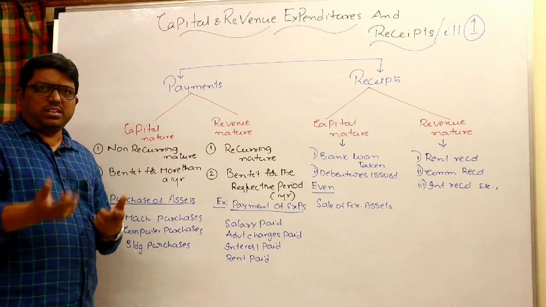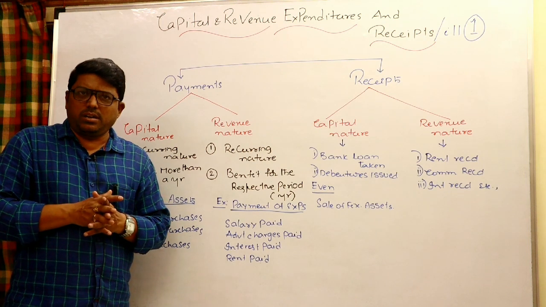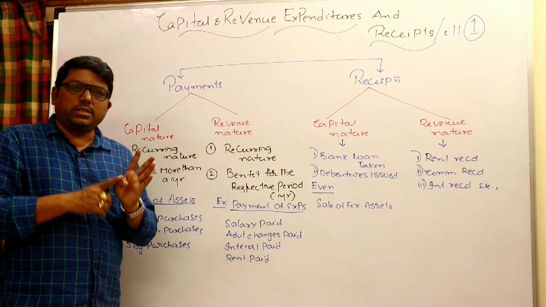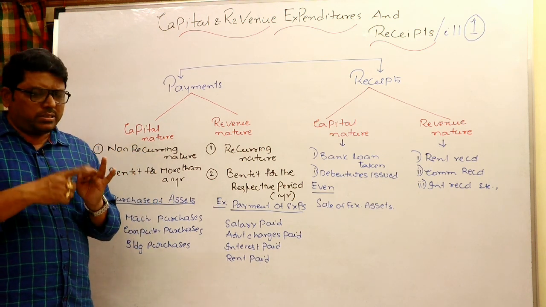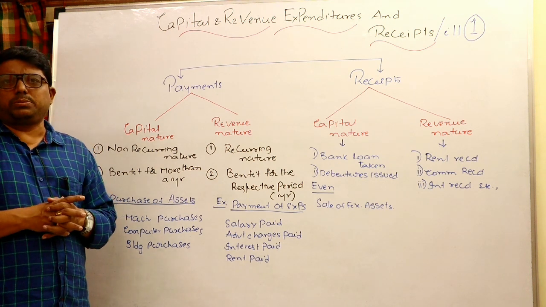Benefit for more than 1 year. Normally you can say acquisition of assets, acquisition or purchase of assets like a capital expenditure. For example, purchase of computer, purchase of building, purchase of land, purchase of plant and machinery, etc. They are all called capital expenditure.